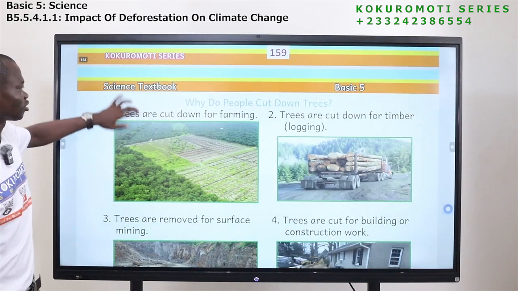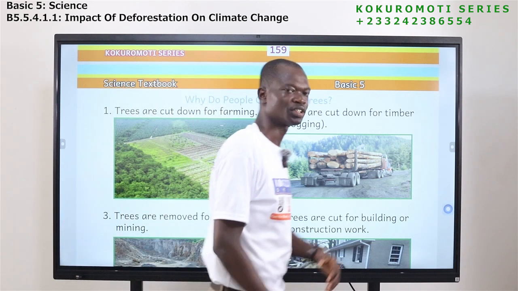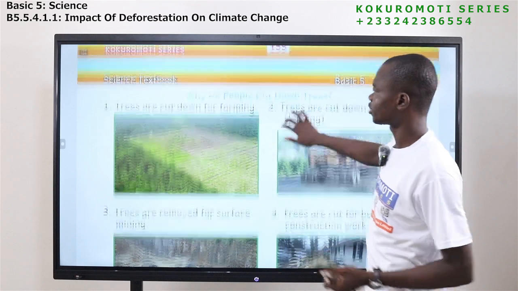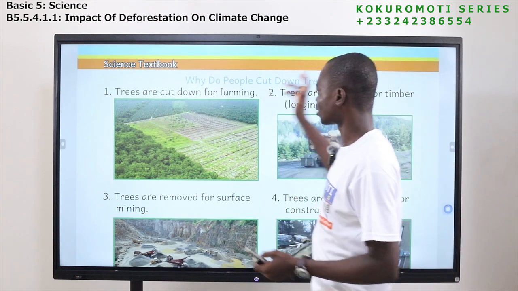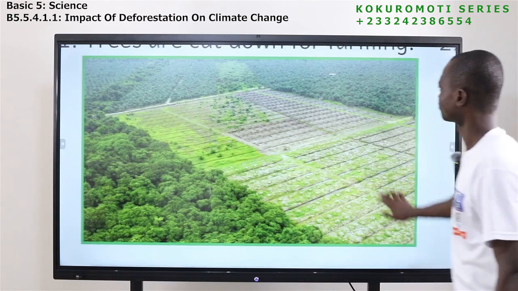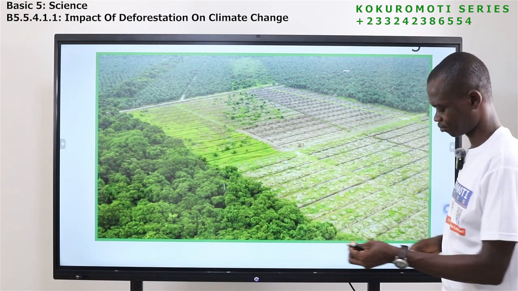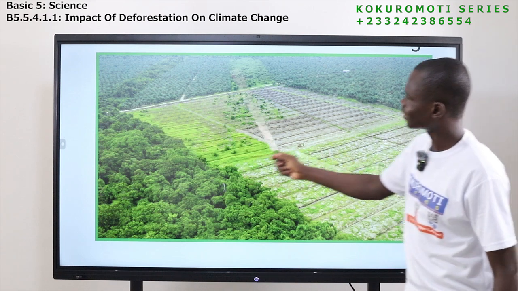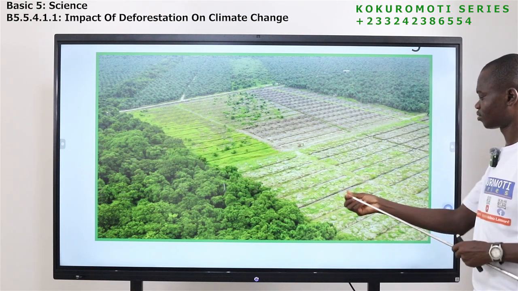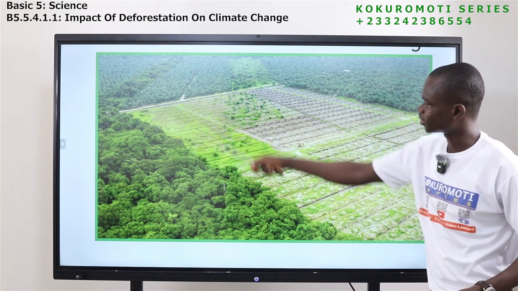Now, let's look at why do people cut down trees. People cut down trees for so many reasons. Why do they do it? First one, trees are cut down for farming. So look at this. You can see that all this side we have forest. All this side we have forest.